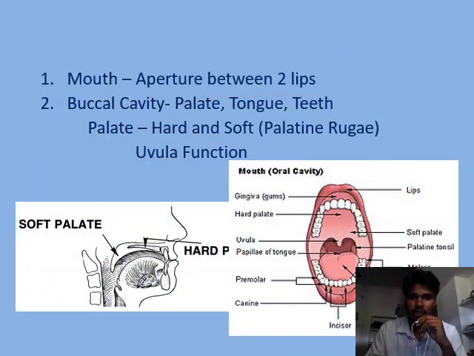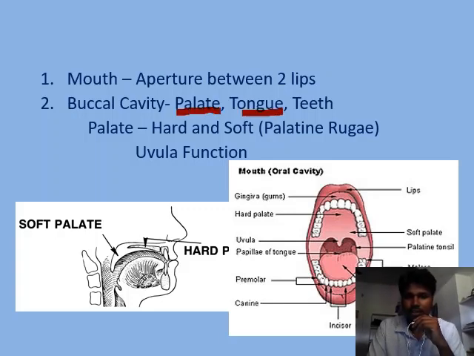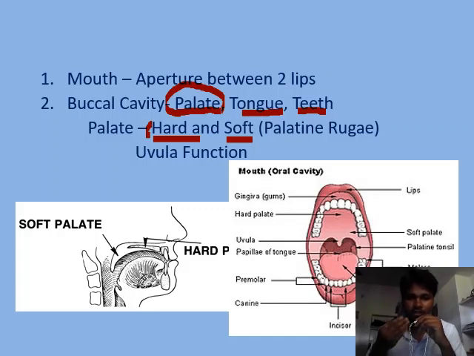Mouth is an opening between two lips, and behind the mouth we find the buccal cavity. In the buccal cavity we see the palate, tongue and teeth. The palate is the roof of the buccal cavity. Palate is of two types, hard palate and soft palate. At the anterior portion we find the hard palate, and posteriorly, the back part, we see the soft palate. Both are divided by the palatine rugae.